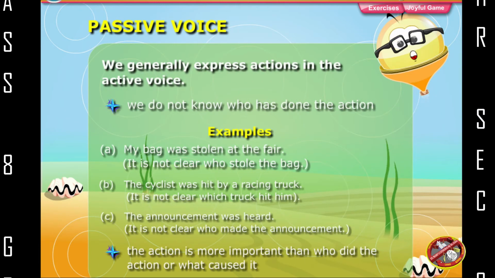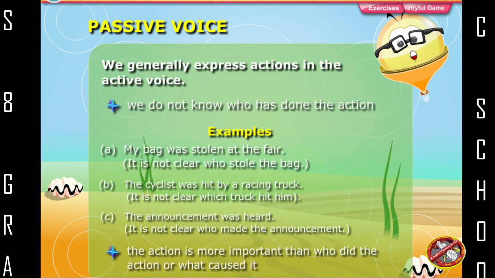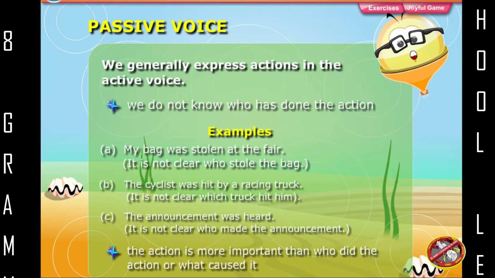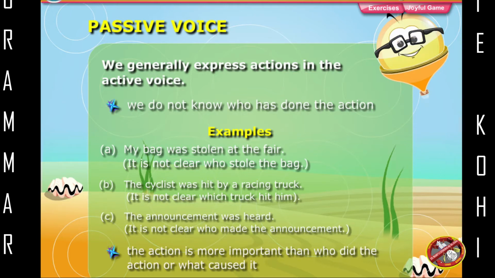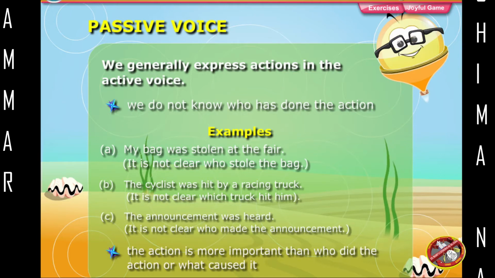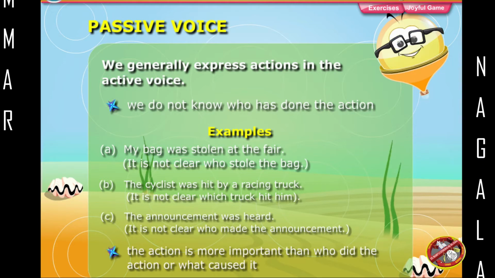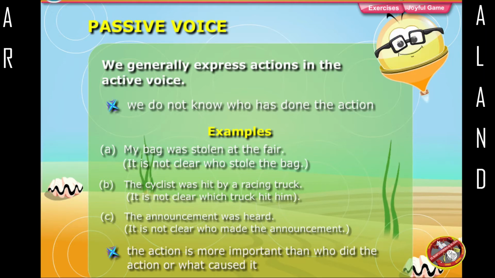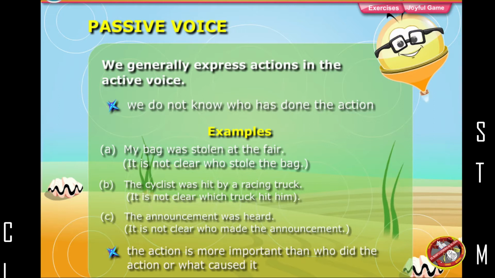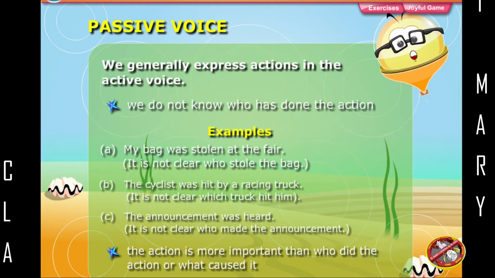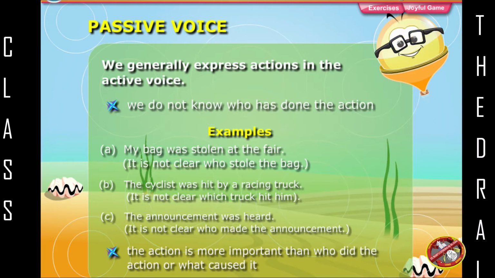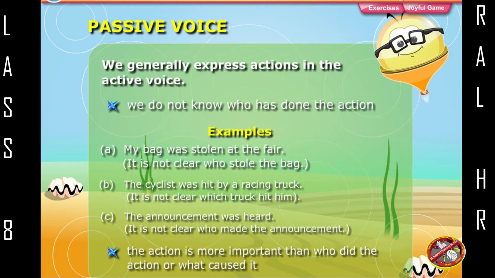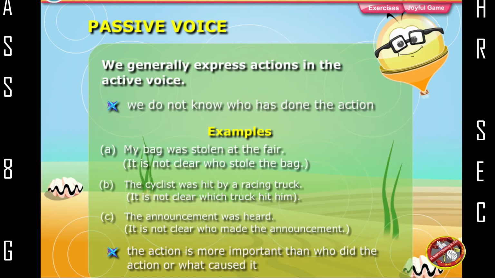We generally express actions in the active voice. We prefer to use the passive voice when we do not know who has done the action. Examples: My bag was stolen at the fair. It is not clear who stole the bag. The cyclist was hit by a racing truck. It is not clear which truck hit him. The announcement was heard. It is not clear who made the announcement. The action is more important than who did the action or what caused it.